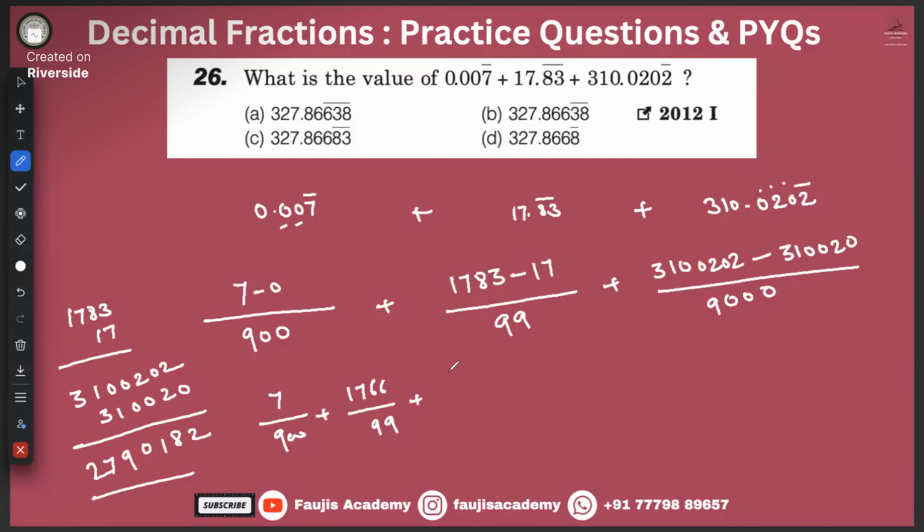Right, guys. So how much is that? It comes to 2790182 divided by 9123.